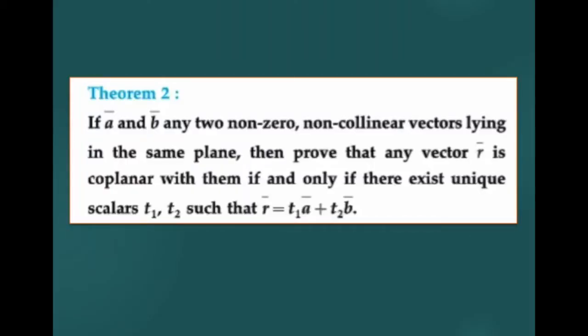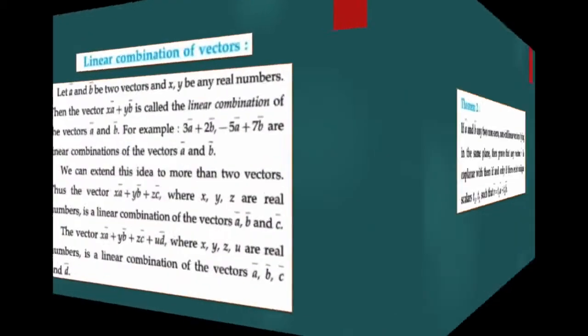See the second theorem. If a bar, b bar are any two non-zero, non-collinear vectors lying in the same plane, then prove that any vector r bar is coplanar with them if and only if there exist unique scalars t1, t2 such that r bar equals t1 a bar plus t2 b bar. Before we see the proof of this theorem, we see some definitions related to it.